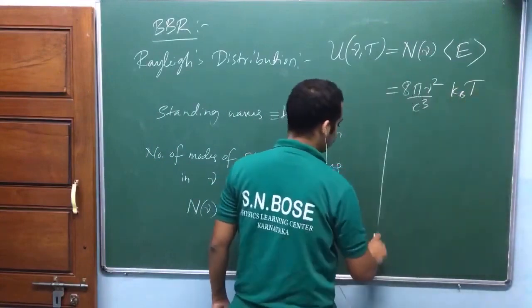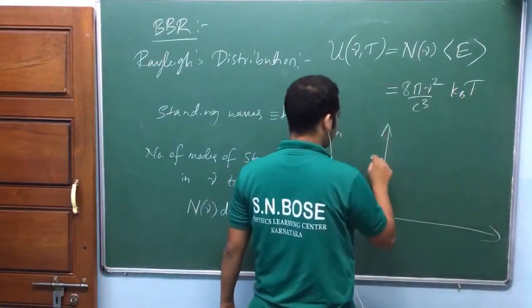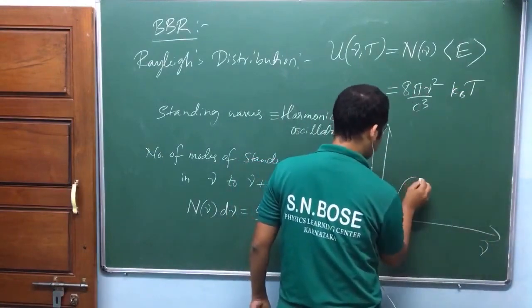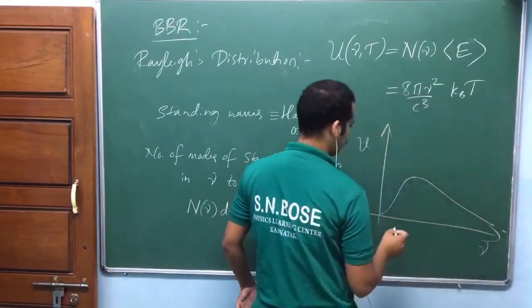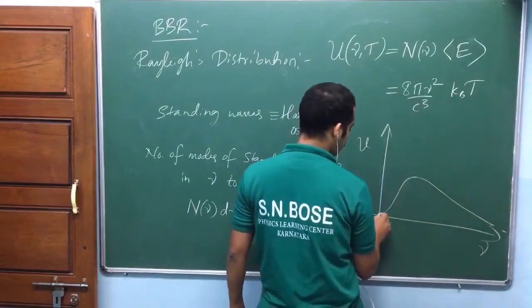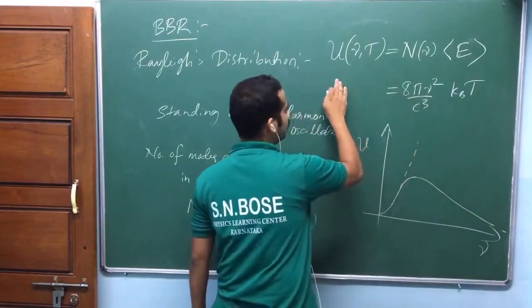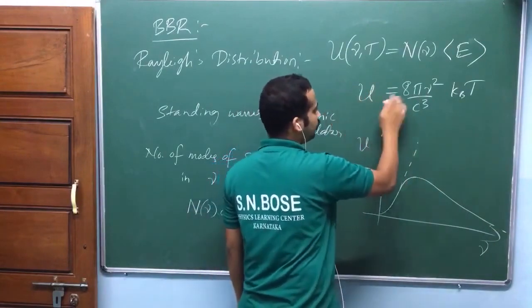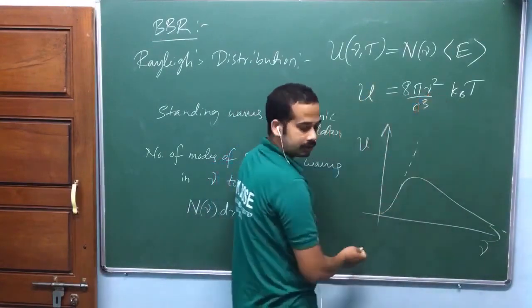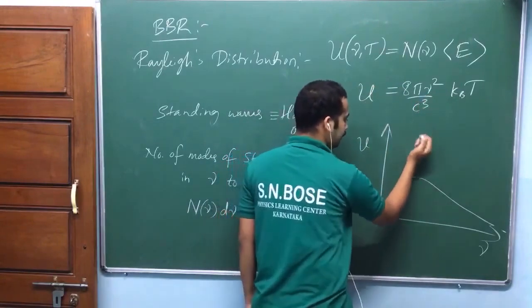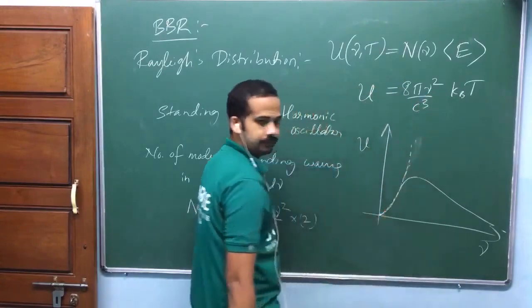But if you plot this one, remember, if this is the experimental plot, this will give like this. This is a parabola, am I right? This again, u is proportional to nu square. It's a parabola, isn't it? It will fit the curve only at lower frequency.